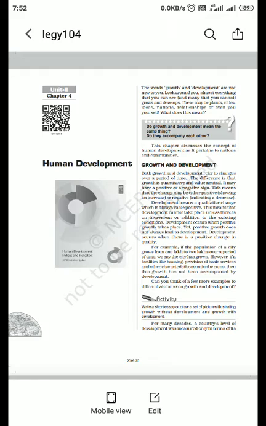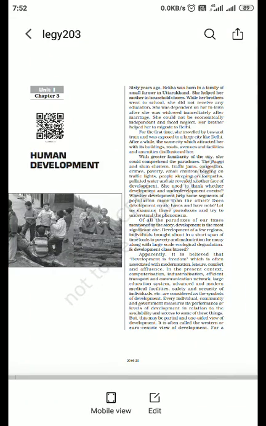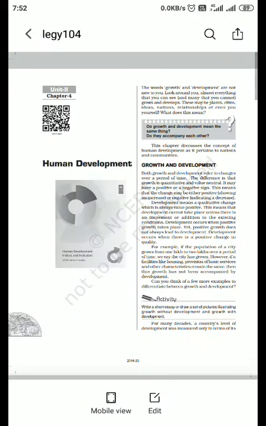And there is another chapter from your book itself. This is chapter 3 of your part B book, India: People and Economy. Both the chapters have the same name, that is human development. So firstly, let's see what the differences between these two chapters are. Why are these two chapters created in different books? That is only because, as I already told you all,